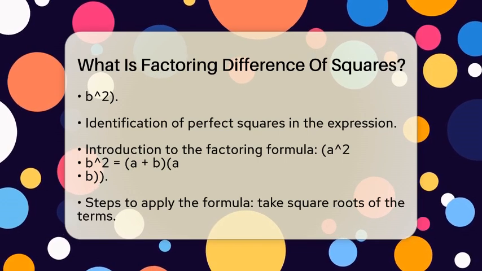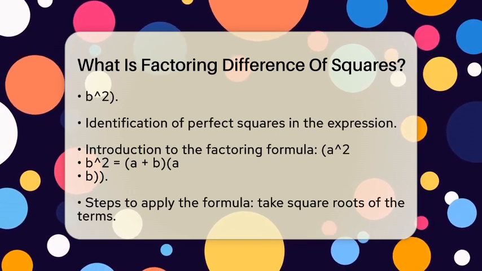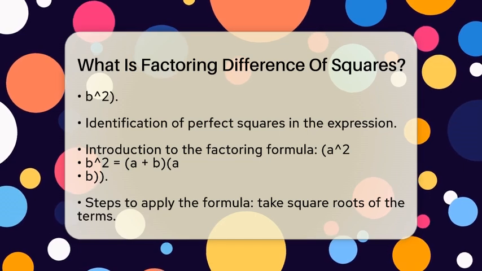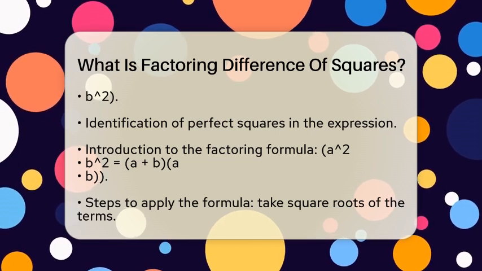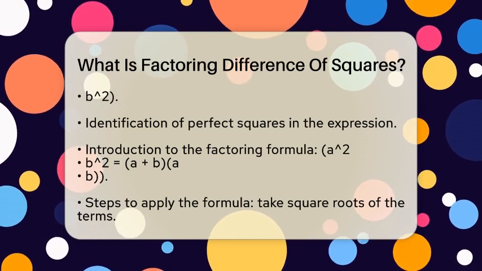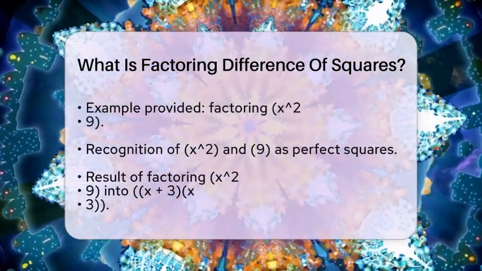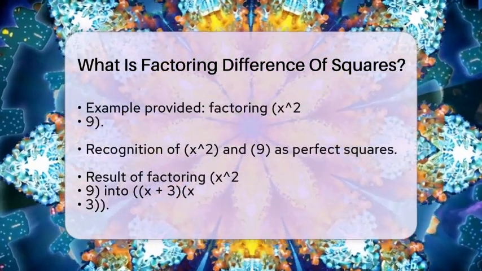The formula for factoring the difference of squares is simple. a² − b² is equal to (a + b)(a − b). To use this formula, you take the square root of the first term, which is a, and the square root of the second term, which is b. Then you write two binomials, one with a plus sign and one with a minus sign.